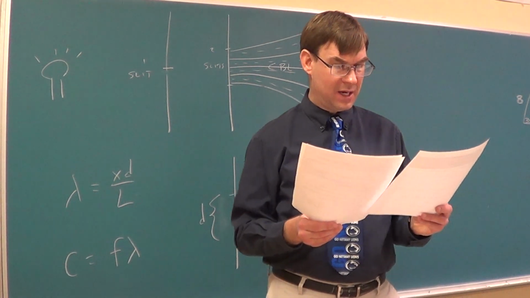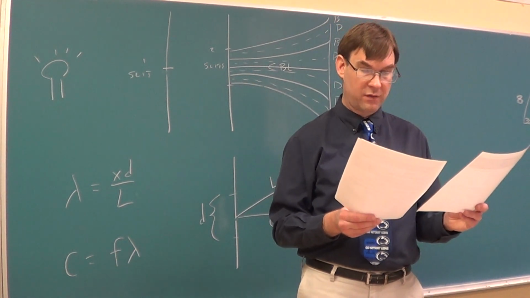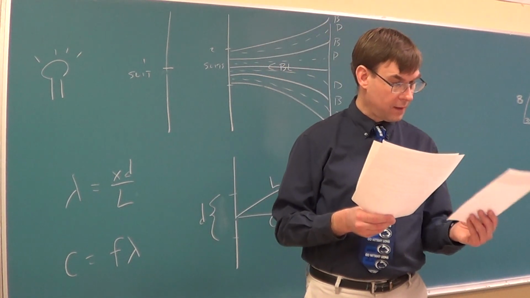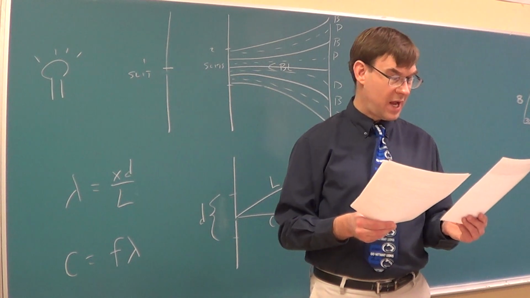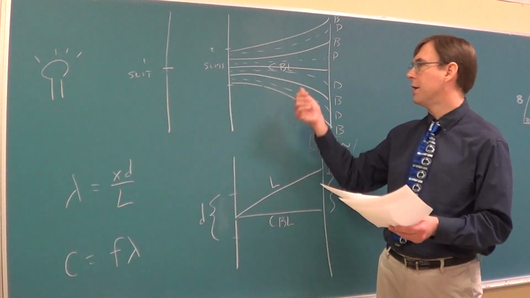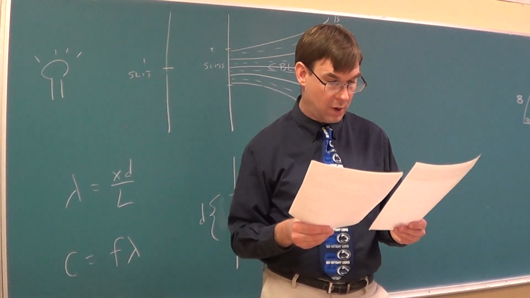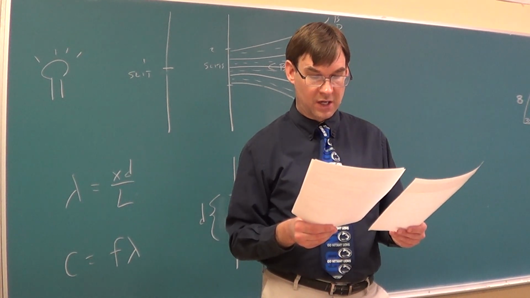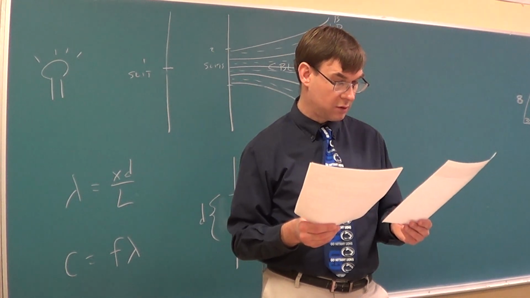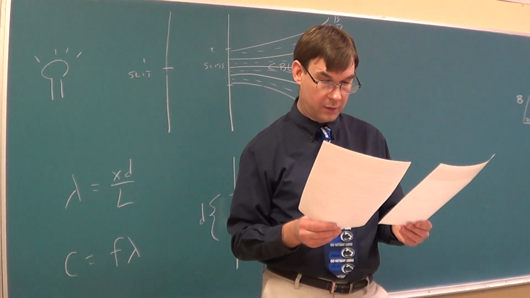Instead of 9 and 10, I'll just say name and define 2 other kinds of lines. So you'd say first order versus second order. First order, you would just say directly next to central bright line. And you don't have to write out central bright line, you could write CBL. So the first order lines are directly next to the central bright line. Second order, you can just say farther away.